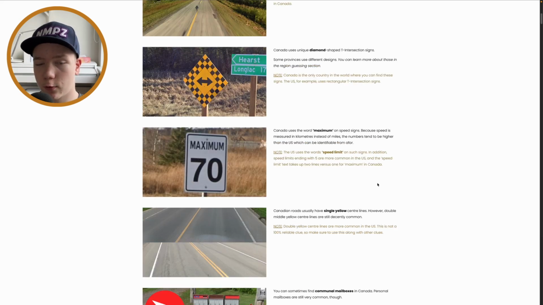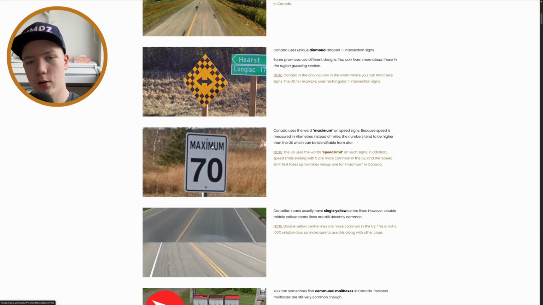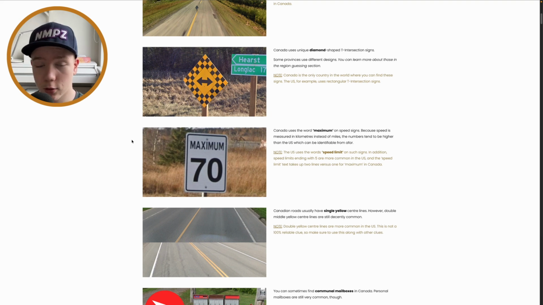Now, a really useful thing is this sign, the maximum sign. The US uses speed limit. This is just the speed limit sign in Canada, but the US does use speed limit here. I think there is something in Oregon, but no, I won't be going into that because, again, we're not learning region guessing at the moment.